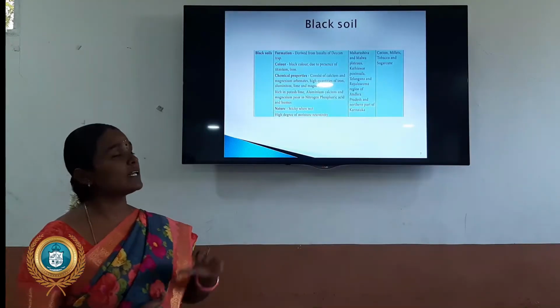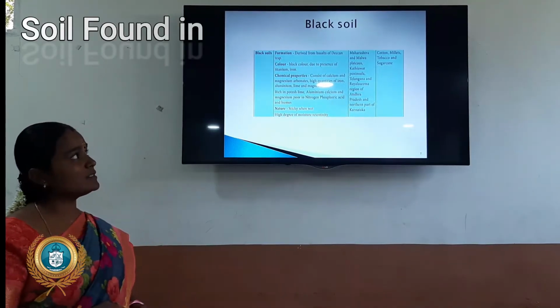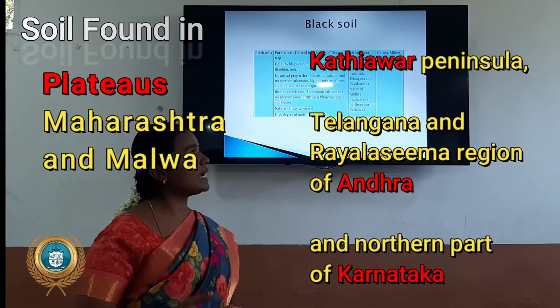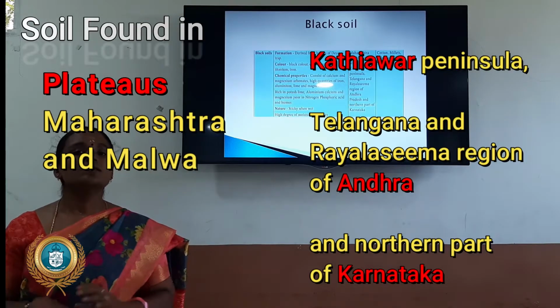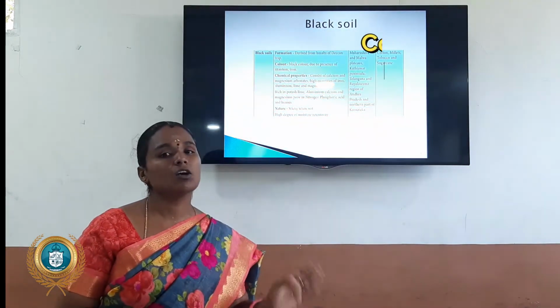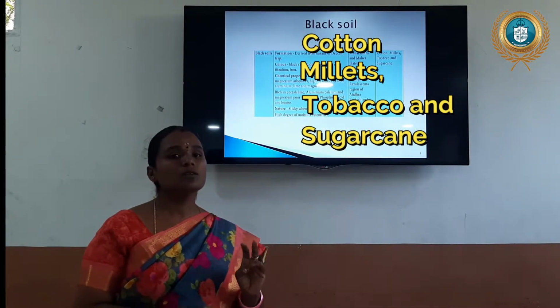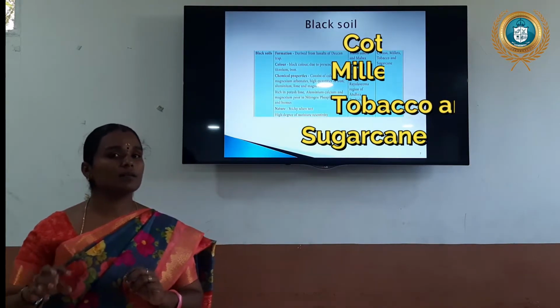Okay, what is the next one? Where is the soil located in our Indian states? The Maharashtra, Malabar Plateaus, Andhra, Telangana are the important states covering the black soil. What crops are cultivated in the black soil? Very important, the cotton growing areas, tobacco and sugarcane.